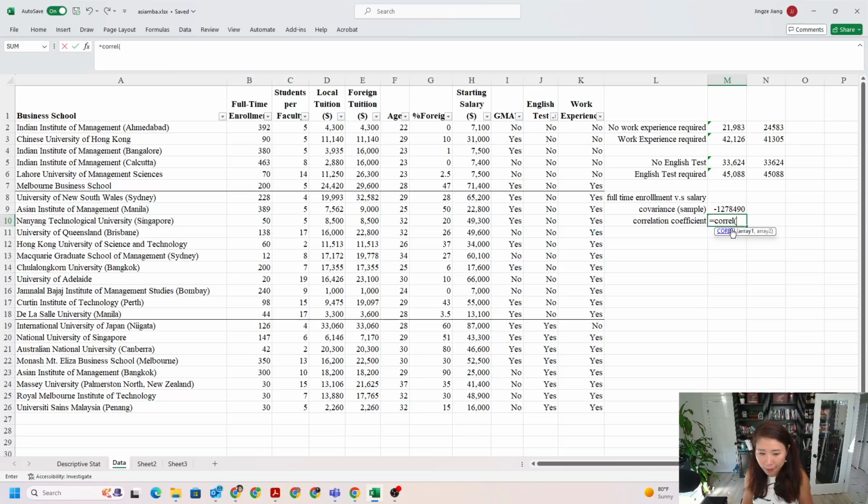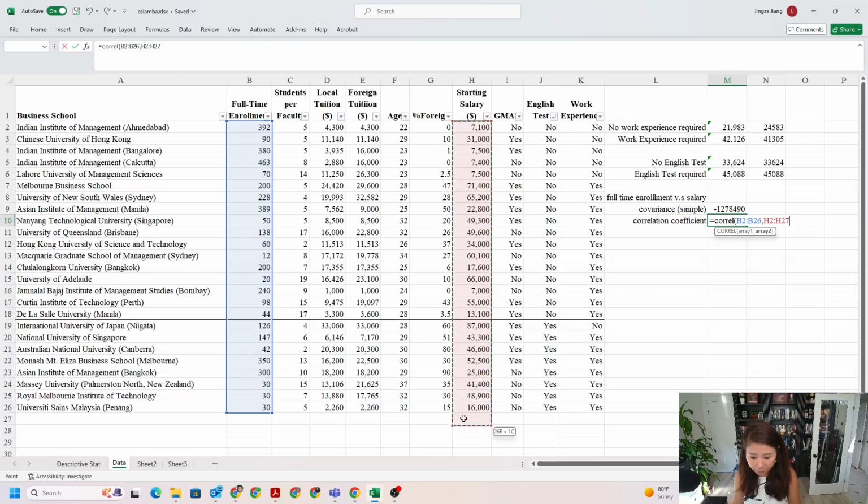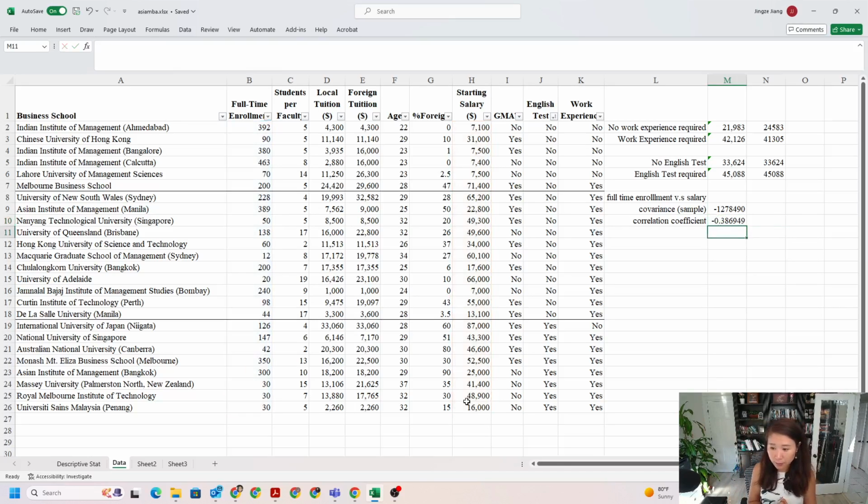So after you type that, we select the full-time enrollment, comma, and then we select the starting salary. Okay, exactly the same way as we selected for covariance, and then we push enter. Now we got negative 0.38. So still a negative relationship. However, this relationship is weak.